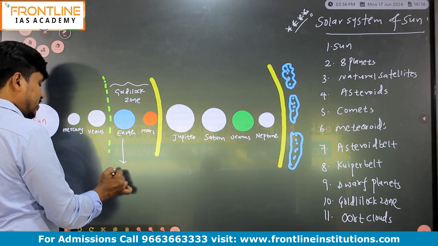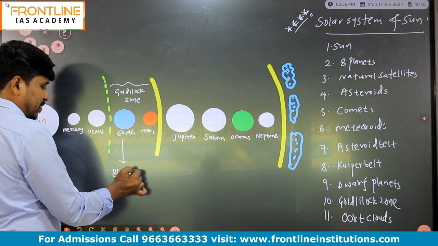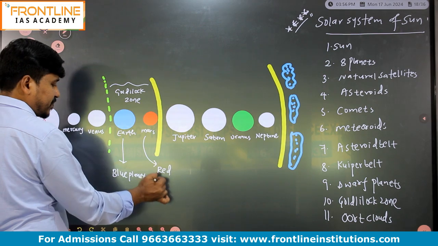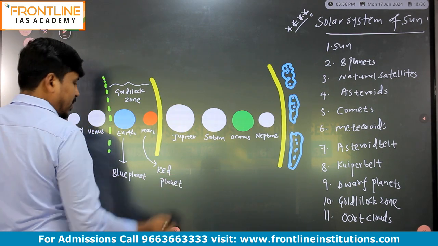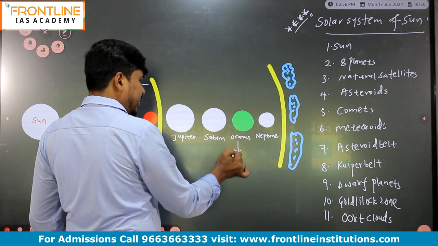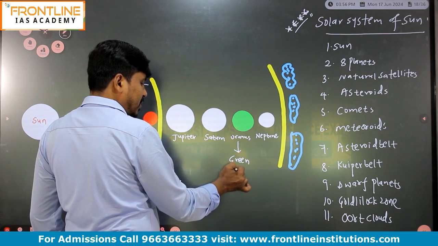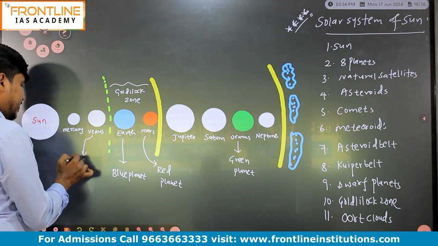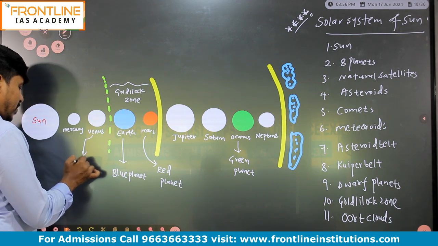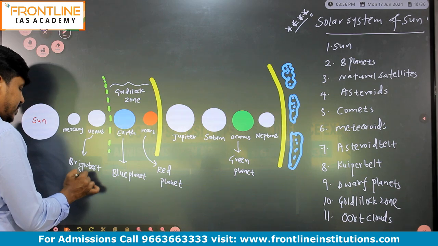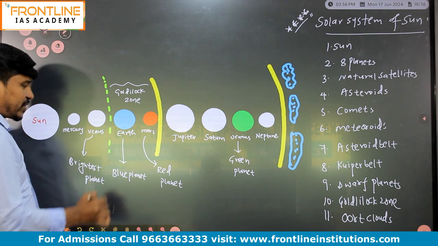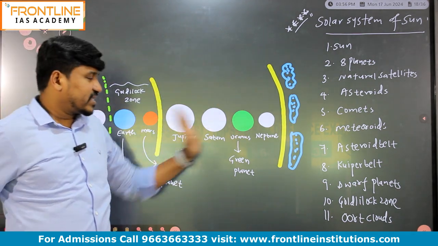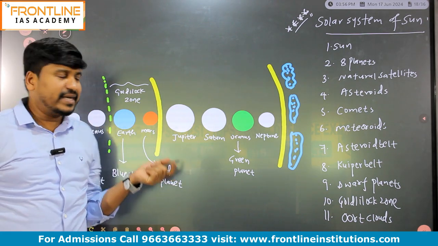Earth is also known as a blue planet, and Mars is known as a red planet, and Uranus is known as a green planet, and Venus is known as the brightest planet. As per the name only I have given the color here. So color is also very important. Sometimes by color itself we have to identify. So Uranus, green planet.